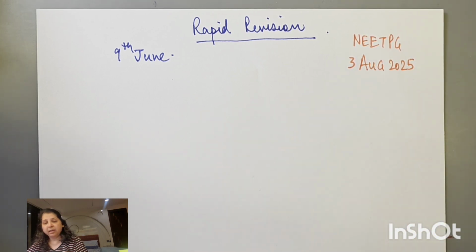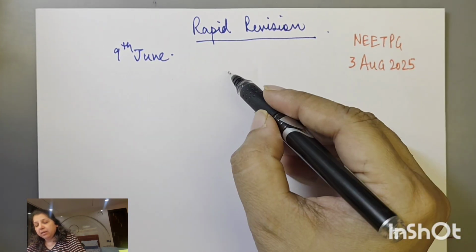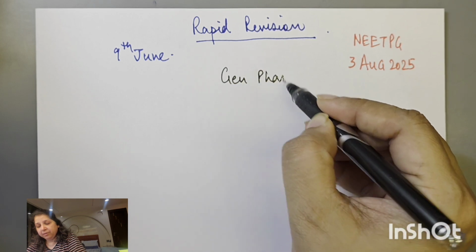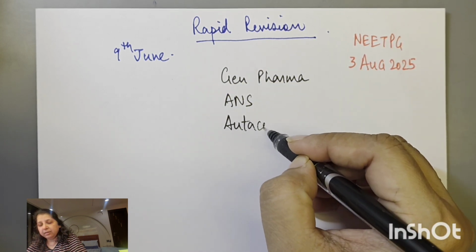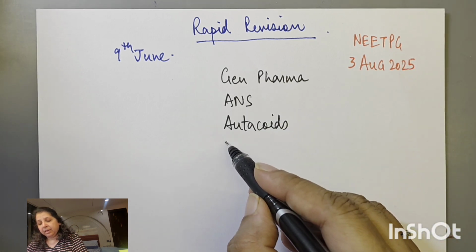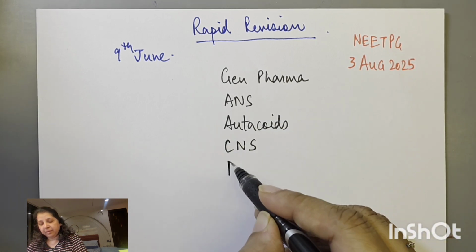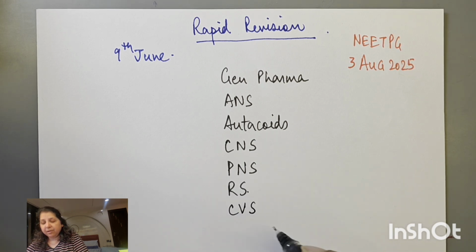Like ऐसा नहीं है कि इसको बहुत fast करने की ज़रूरत है. So we'll be doing it आराम से. And the topics that we have to actually complete are general pharma first, then ANS, autacoids, then we'll take CNS, PNS, respiratory, right? Then we'll take CVS and kidney.